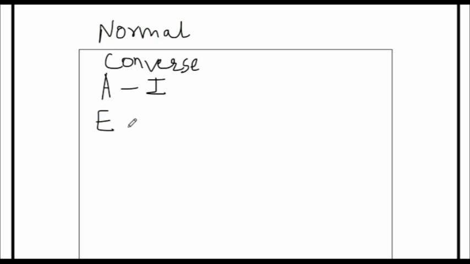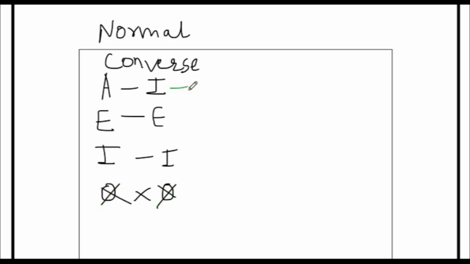E, next is the E proposition. E moves to E. E remains in E only. I remains in I. I'll explain what is happening. And O is not possible. O to O is also not possible. Nothing is possible. So basically, it's not possible.